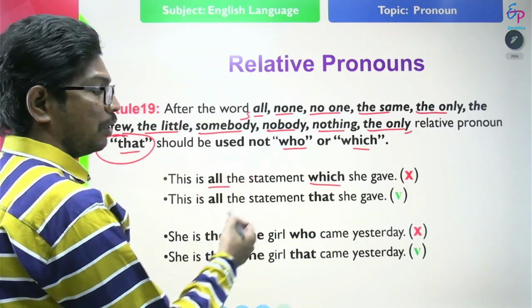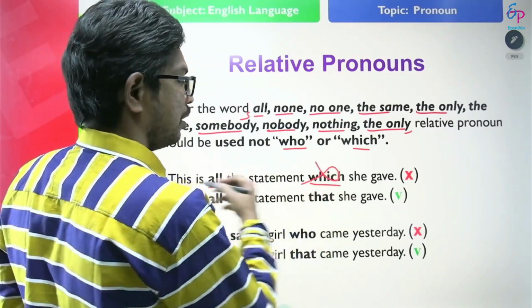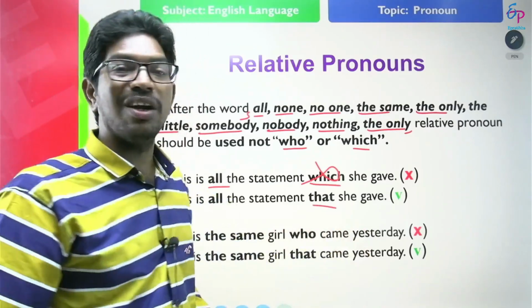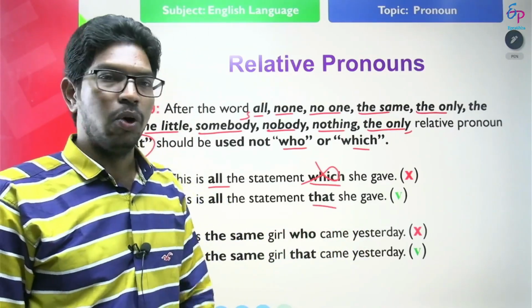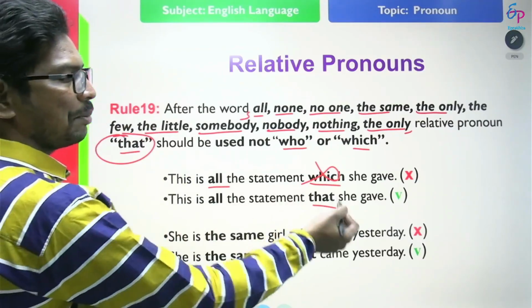So after the word all, if a relative pronoun is to be used, which cannot be used, only that has to be used. This is all the statement that she gave is correct. Look at another example. She is the same girl who came yesterday.